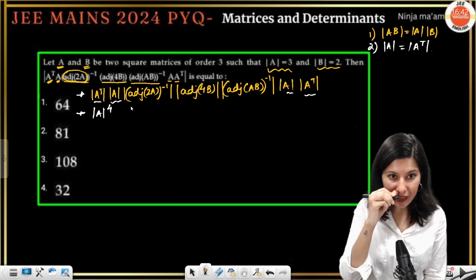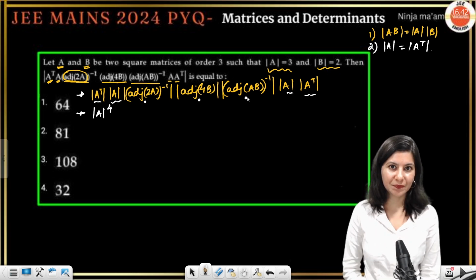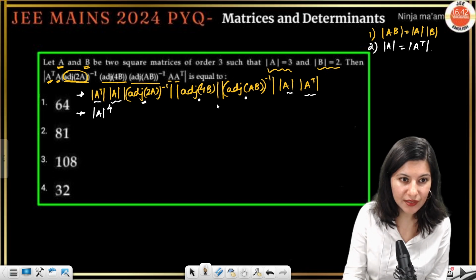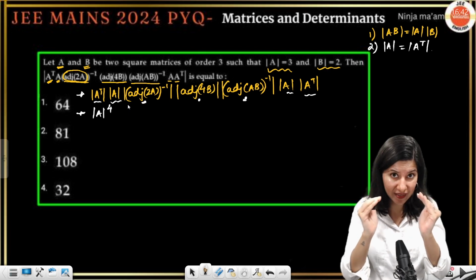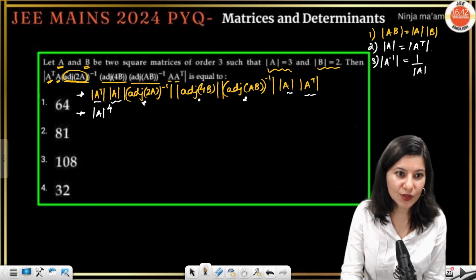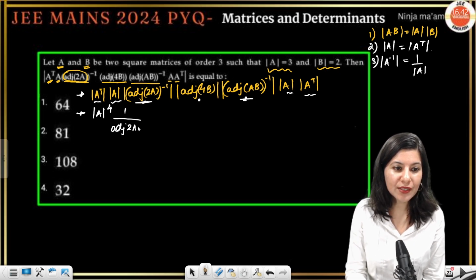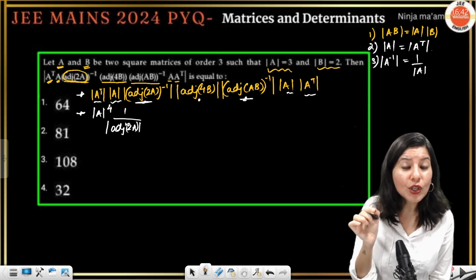Okay. And now we are left with only 3 determinants. So we just have to solve 1, 2 and 3. Out of which these two, the inverse ones, are having inverse on the whole matrix. So here we are going to use the property determinant of A inverse is 1 by determinant A. So these two right away can be taken care of. So what we can do is, this is 1 upon adjoint of 2A, so that we can get rid of the inverse. Understand, this inverse is not on 2A.